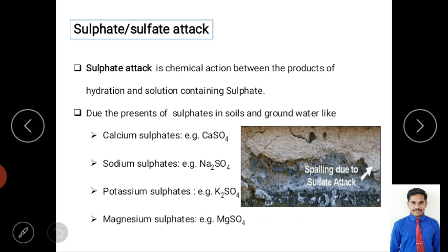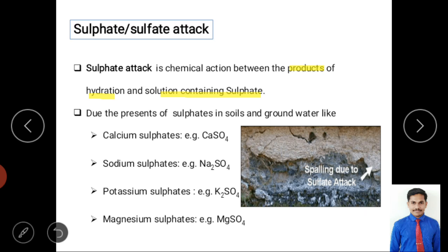In some places they call it sulphate, and in some places sulfate, depending on usage. Sulfate attack is a chemical action between the products of hydration and a solution containing sulfate. See here, the words are very important, key points. That is a chemical reaction, entirely chemical in nature.